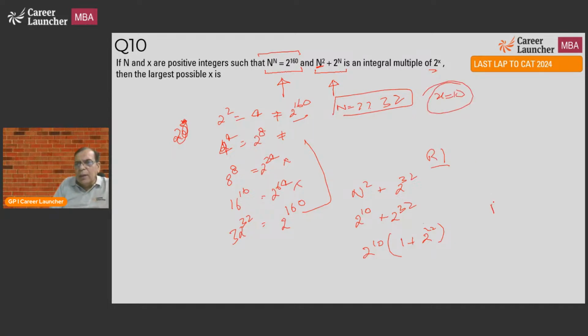Okay, so this was a round one question. As I said, why was it a round one question? Because this is clearly telling me all I need to do is keep checking for 2 to the power 2, 4 to the power 4, 8 to the power 8 and see which one satisfies this. Once I get this, after that, once you get n, it is not an issue at all. And this hit and trial will give you the answer straight away.